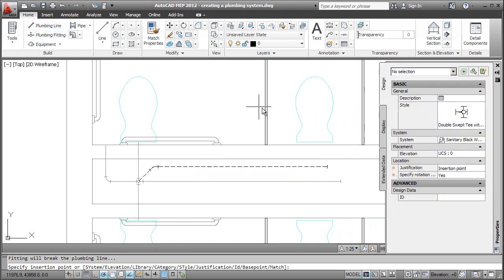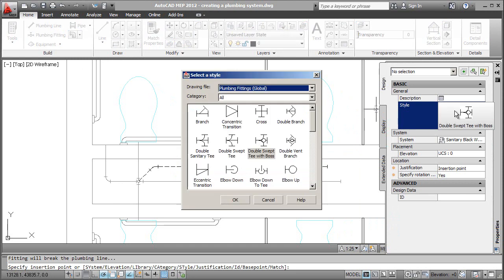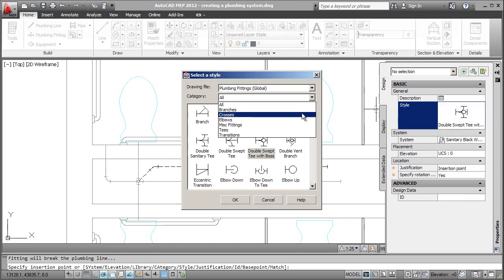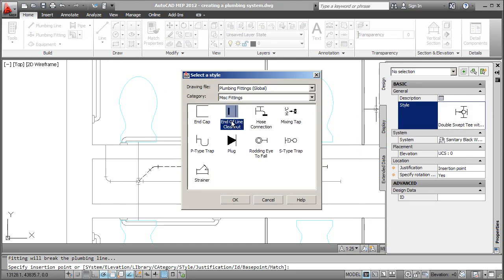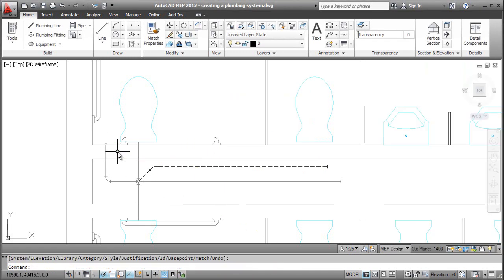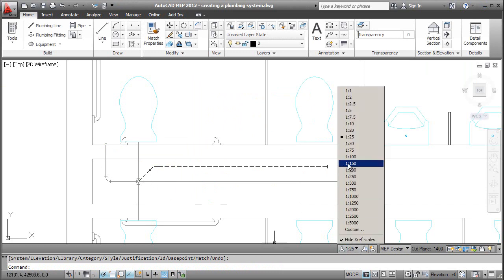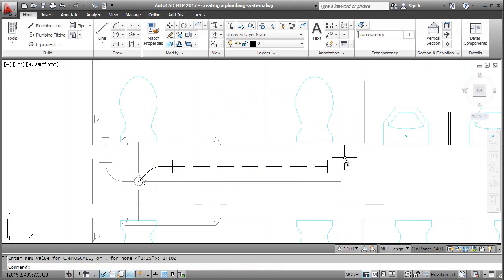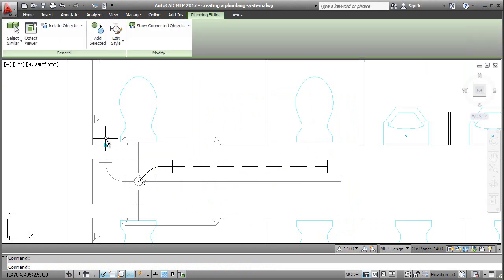I also want to add one more fitting. Here I'll add an end-of-line cleanout fitting to close the end of the pipe. I can again change the drawing scale to help visualize the fitting clearly, and use the location grip to change the position for the pipe run. Notice that the plumbing line follows the change and remains connected.